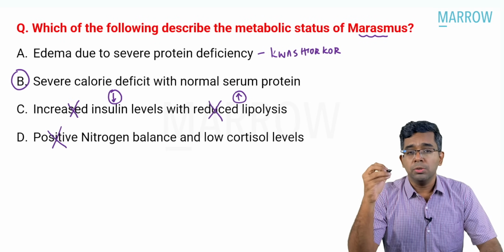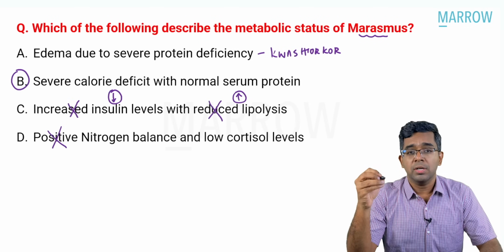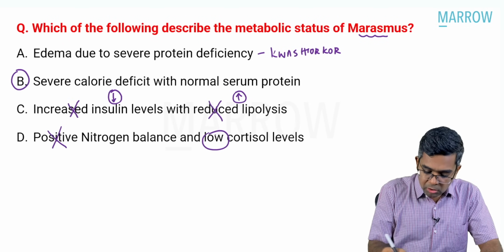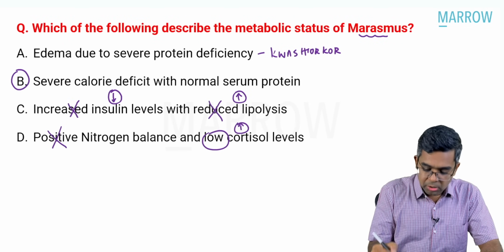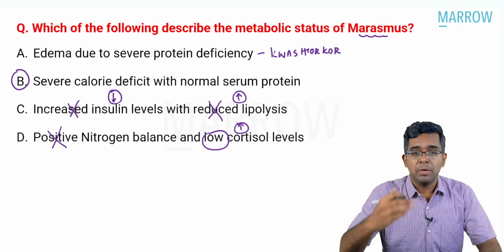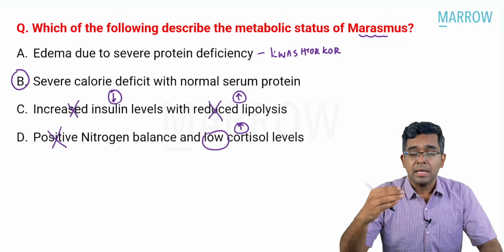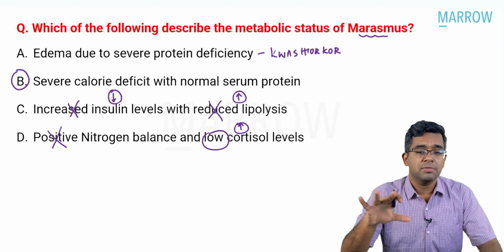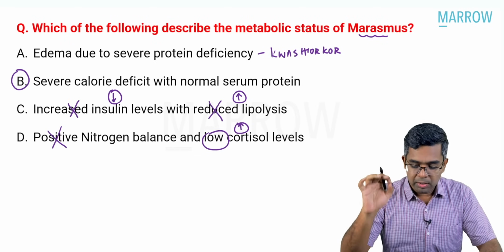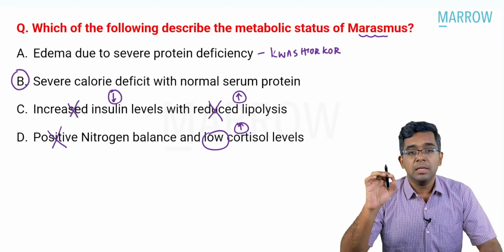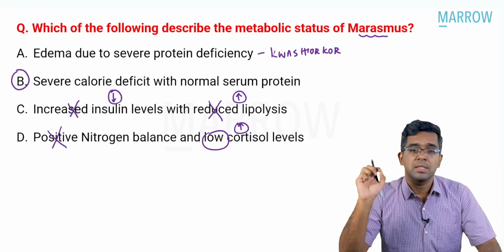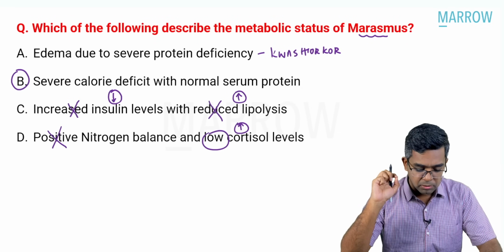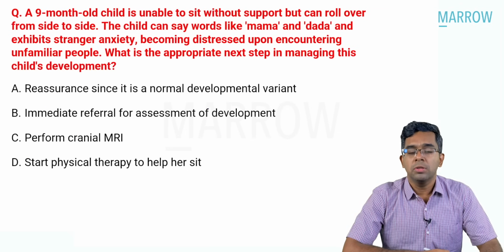And also, due to chronic stress and chronic starvation, the cortisol level will not be low, it will be increased. So you can see in marasmus, what happens is exactly opposite of what is given in options C and D. So the clear answer for this question without any doubt is option B only, because marasmus is predominantly calorie deficit with normal serum protein. That is this particular question. Option B is the answer. Moving on to the next question.